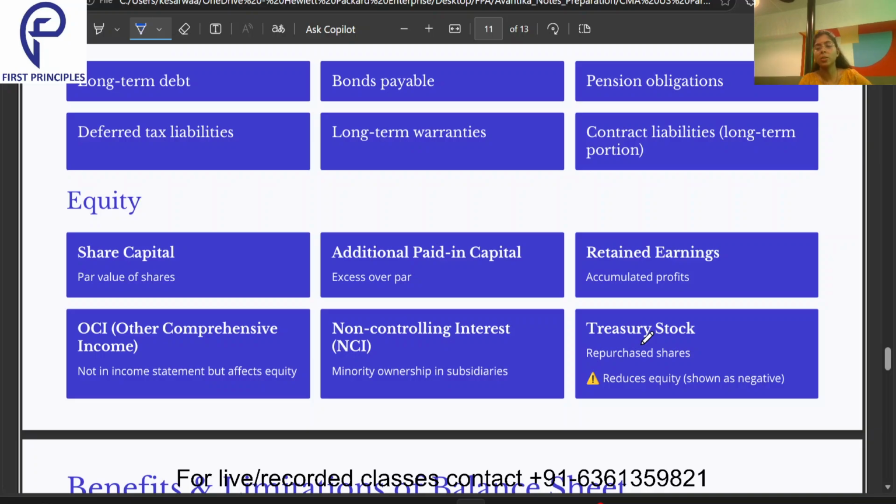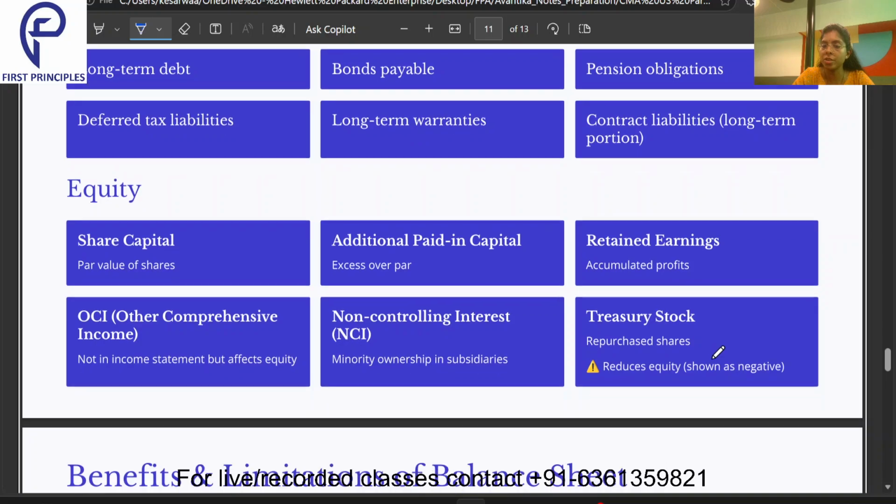Then comes the retained earnings. That means the profit which I am keeping aside for accumulation purpose, like a saving. Then comes the OCI. That is income which is not there in my income statement, which I get from activities apart from the day to day activities related to my business, but it's going to affect my equity. Then comes the NCI. That is the non-controlling interest, that is minority ownership in subsidiaries.